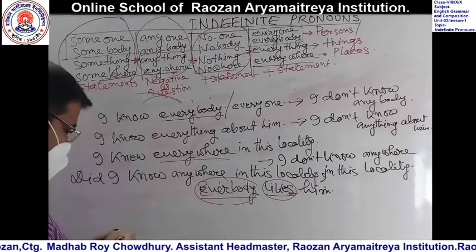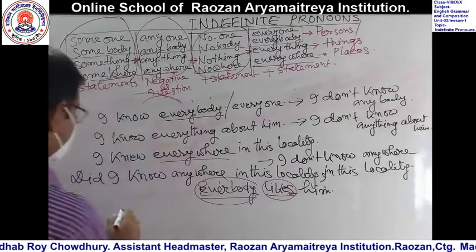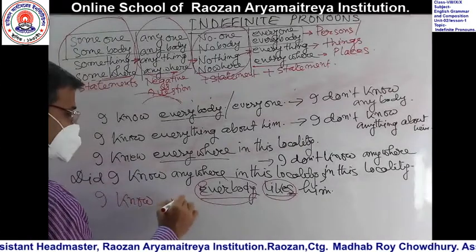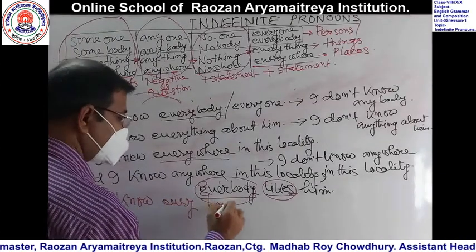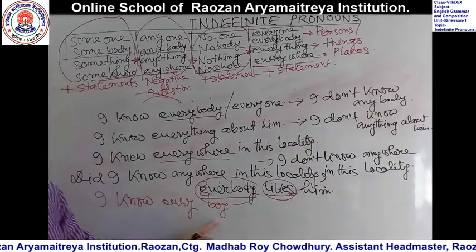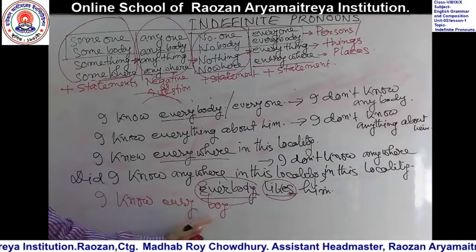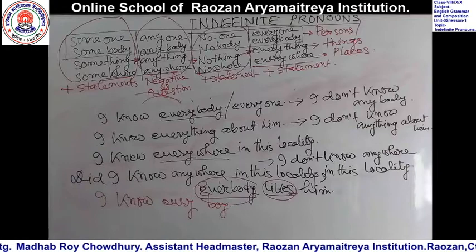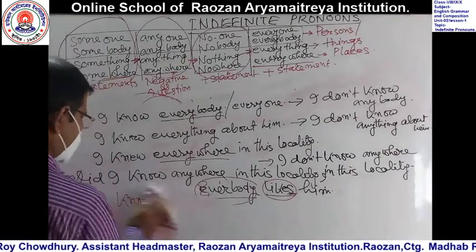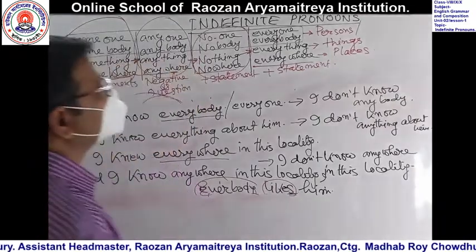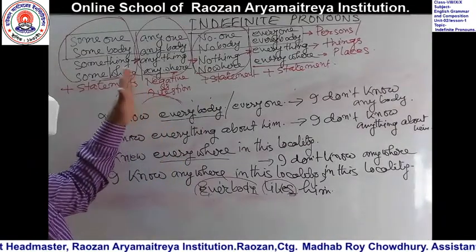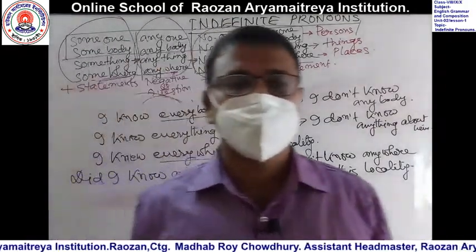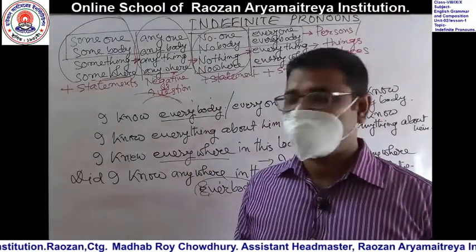Now dear learners, if we say I know every boy, then what will happen? Every plus noun. You can say I know every boy, I know every girl, I know every woman, I know every man, etc. This will happen in this way. So dear students, we have talked about some indefinite pronouns to help your writing.